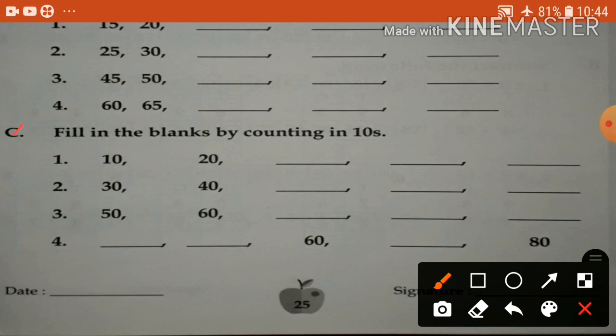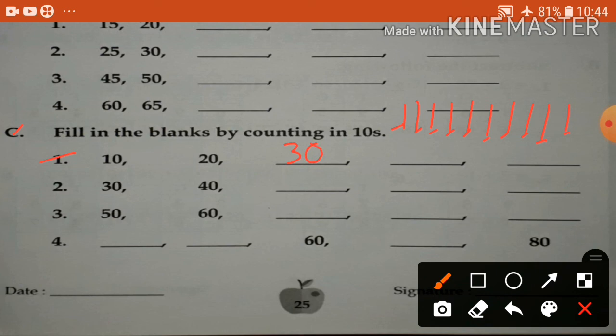Okay, so see here 10, 20. You know, 10, 20, 30, 40, 50, 60, 70, 80, 90, 100. Counting in tens. Any problem, children? Draw the lines 1, 2, 3, 4, 5, 6, 7, 8, 9, 10. Okay, 10, 20, 30.